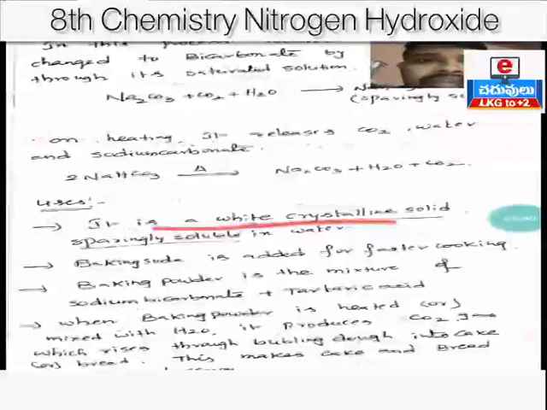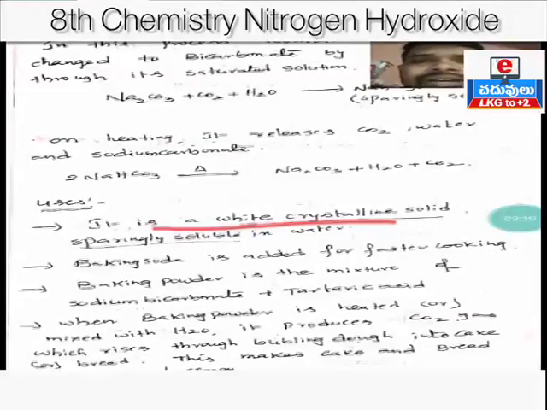And it is sparingly soluble. Sparingly means partially, not completely soluble. When it is added to water, some amount of baking soda dissolves in water, some remains undissolved. Some amount of the salt may be dissolved, some amount may remain undissolved. Sparingly means partially soluble in water.